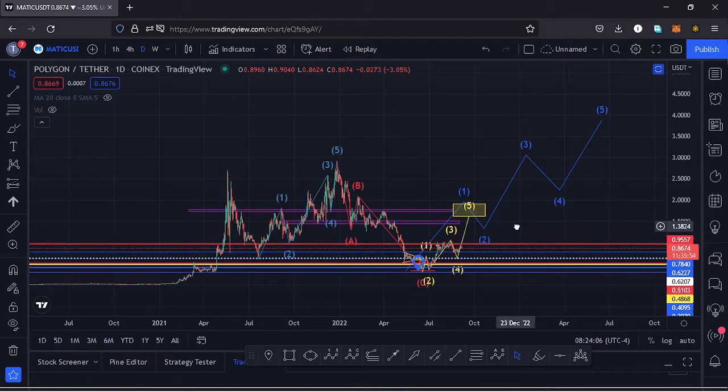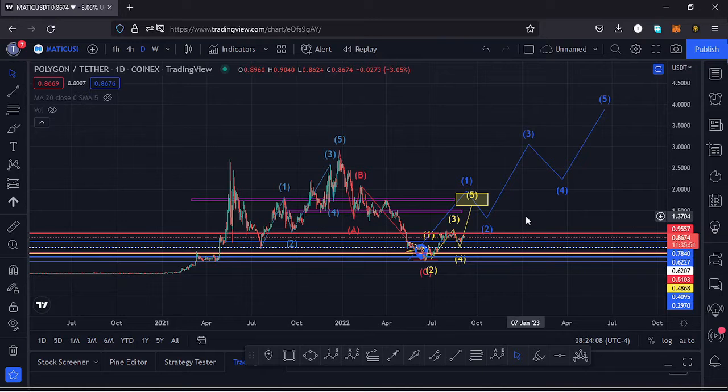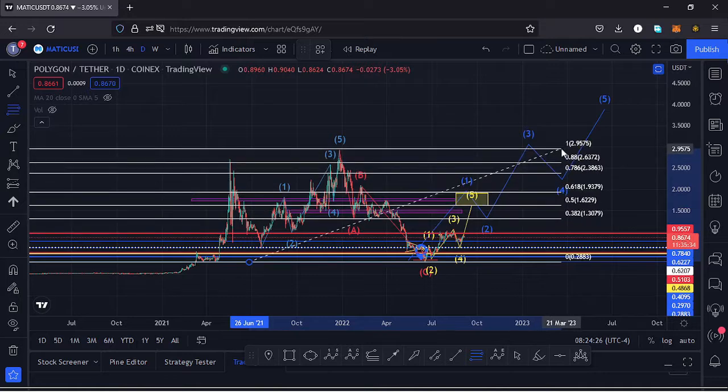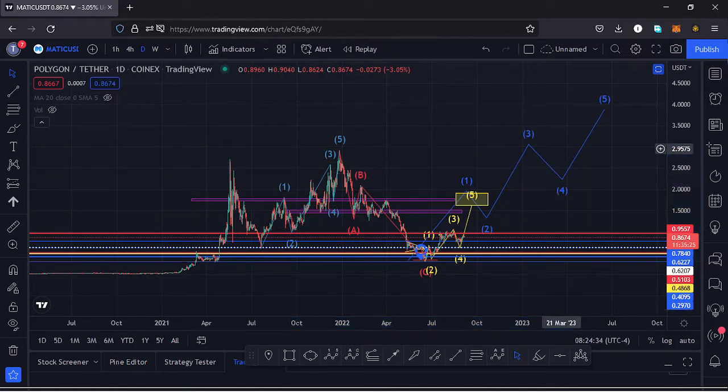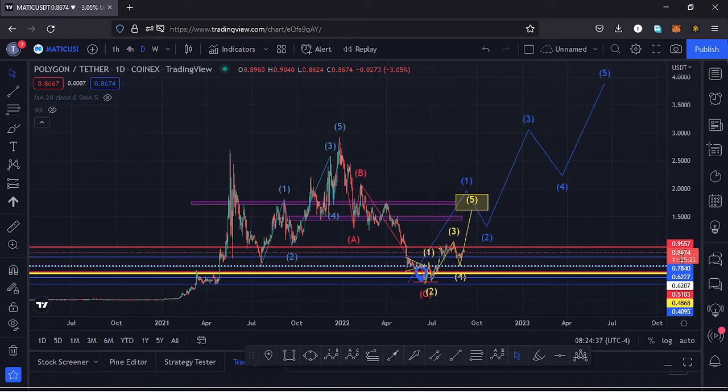But before we get to an all-time high, we first need to see a first wave to the upside, and I have a target area for that first wave to the upside between the $1.91 mark and the $1.65 mark, and that I'm basing it on the Fibonaccis. So if I use the Fibs connecting the low that we have down here to the all-time high, you can see that my yellow target area for that first wave lies between the Fib level 0.618 and the Fib level 0.5, which is the minimum that I expect that first wave to the upside to do.